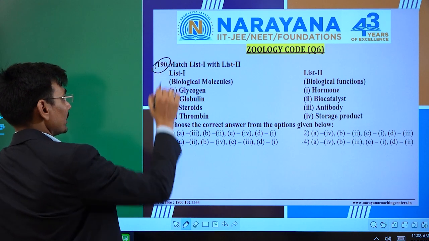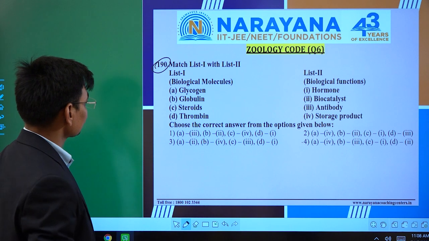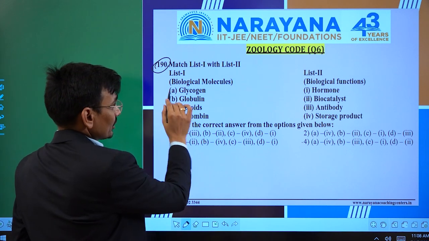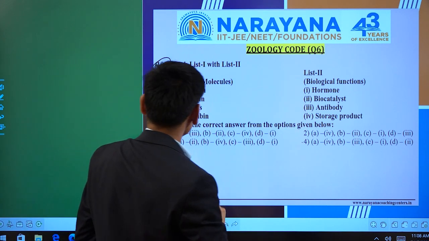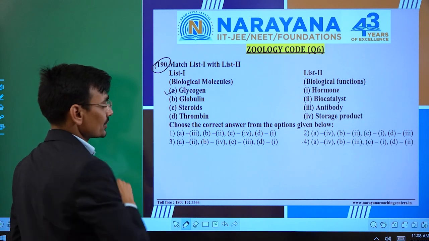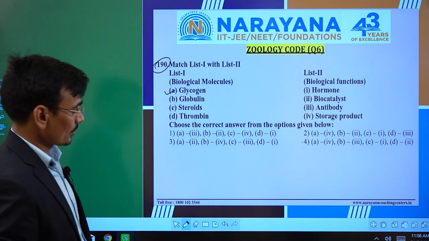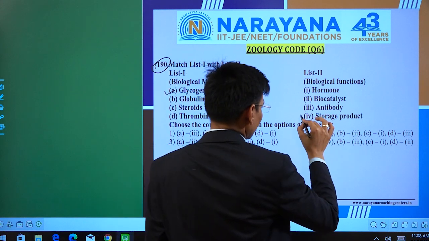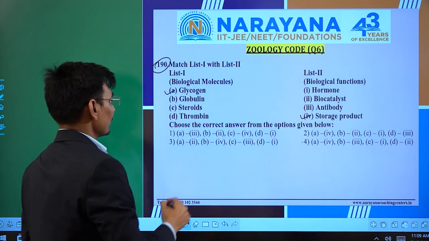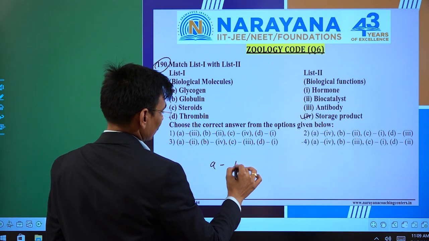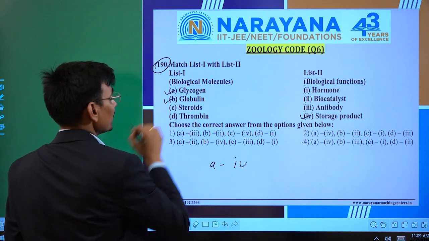Question number 190. Match the list. Here, biological molecules and their biological functions. We know that glycogen is a storage product in our body, so A will be matched to the fourth one. Then globulin.